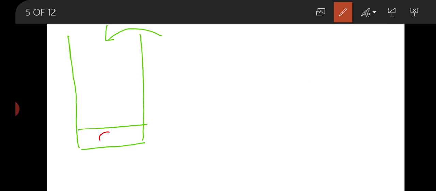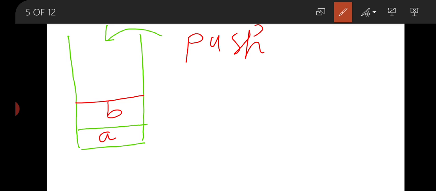Suppose we store A here, now we store B here. We can only insert from the top, and this is called push operation. To insert the data into the stack is called push operation. And when we remove this data, again we use the top side of the stack, because last in is B and first out is B. So this operation is called pop.